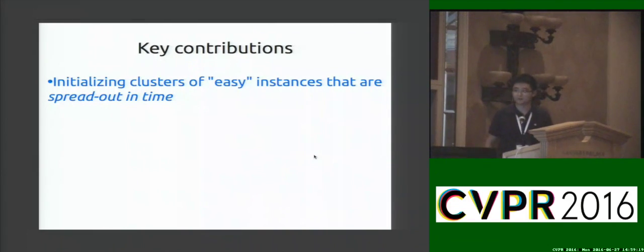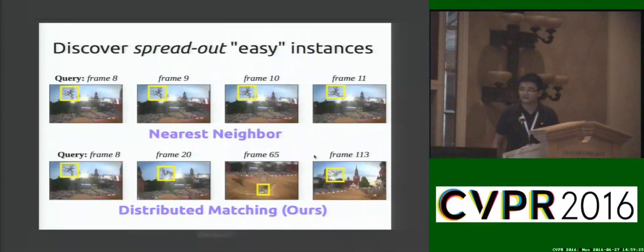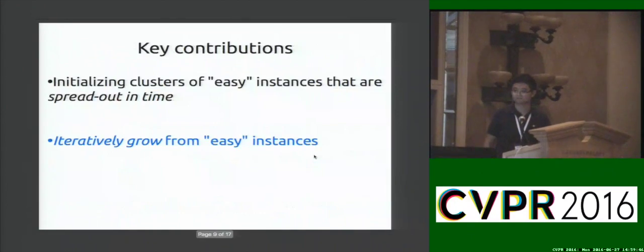The first key contribution of our method is the idea of initializing clusters of easy instances that are spread out in time. Like the key segments approach, we initialize by forming clusters of easy instances. However, instead of directly retrieving nearest neighbors, which leads to retrieved boxes mostly coming from nearby frames, we directly enforce the constraint that we want the boxes to be spread out in time. This gives us initial clusters of objects that occur consistently throughout time.